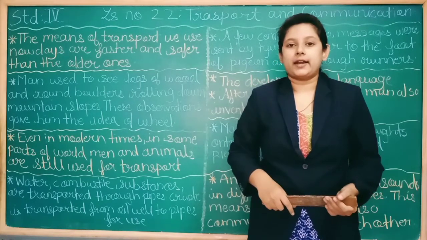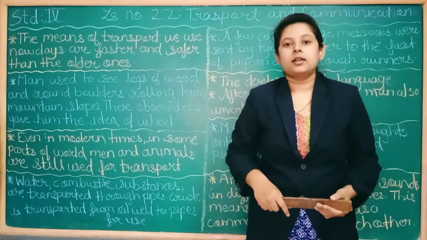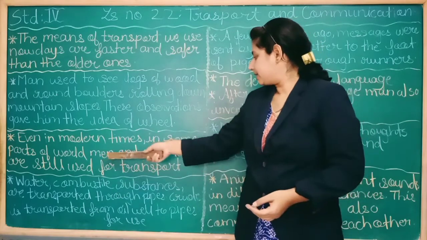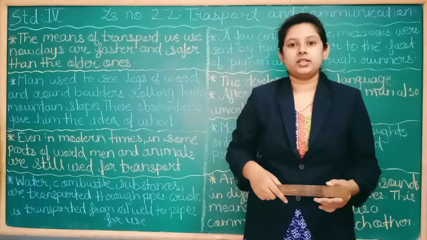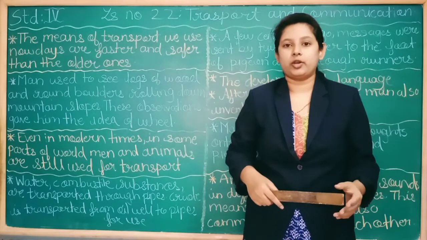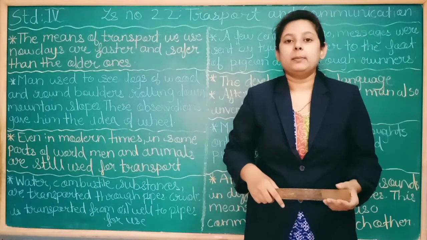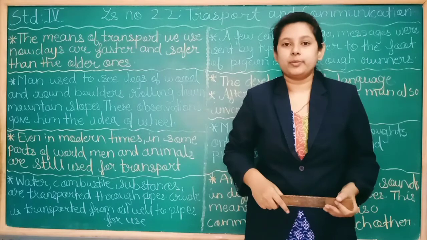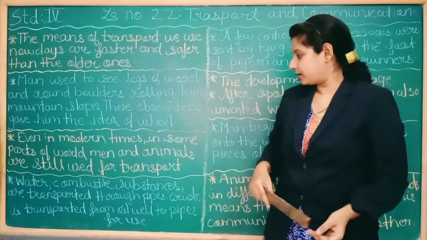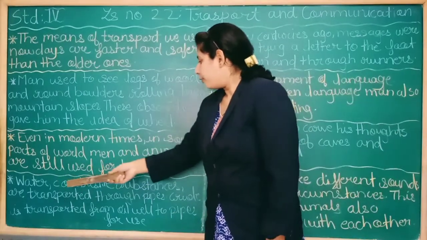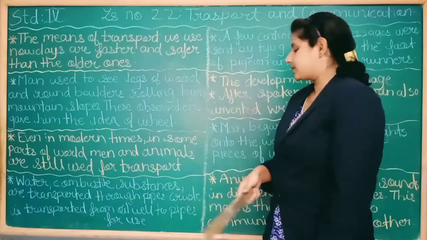So the goods are carried on the back of the horse or donkey or the yaks, and the males are also used, means the palanquins. The palanquin is a type of dolly. When we see a dolly, that dolly is also called a palanquin, which is carried by males. So these kinds of means of transport are still used in the modern times in some parts of the world. Then, water and combustible substances are transported through pipes.